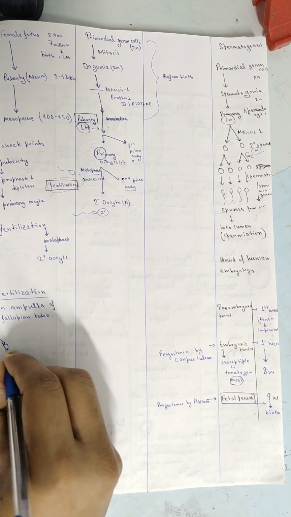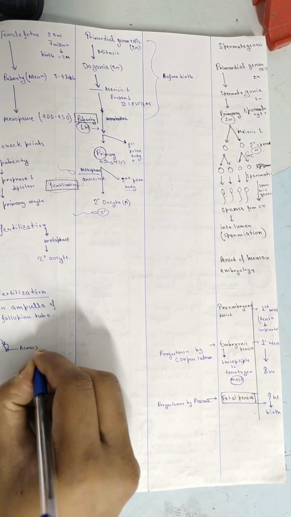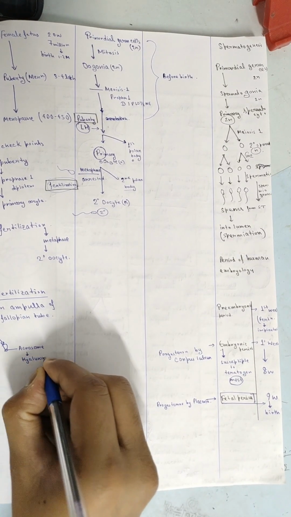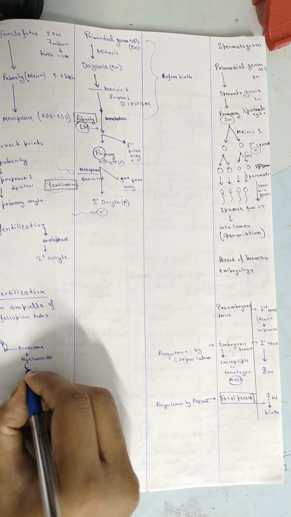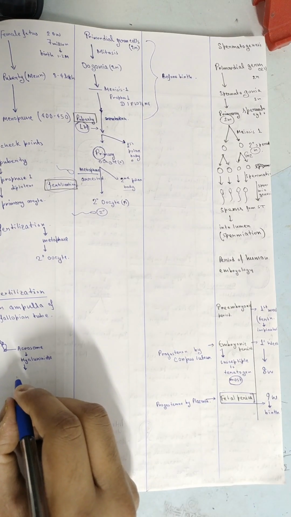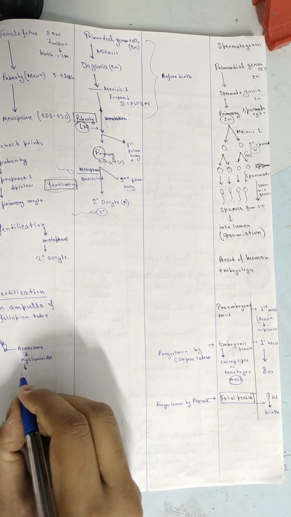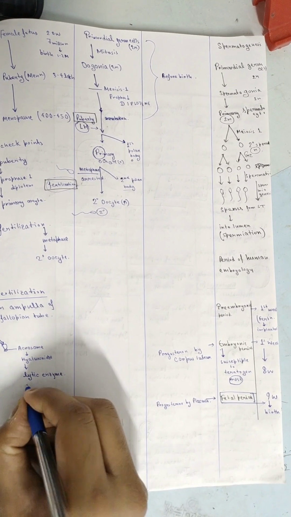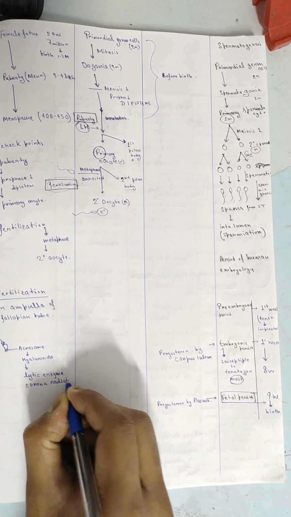Let's talk about fertilization. Fertilization occurs in the ampulla of the fallopian tube. What happens? The tip of the sperm, that is the acrosome, touches the corona radiata and releases the hyaluronidase enzyme, a lytic enzyme that lyses the corona radiata.